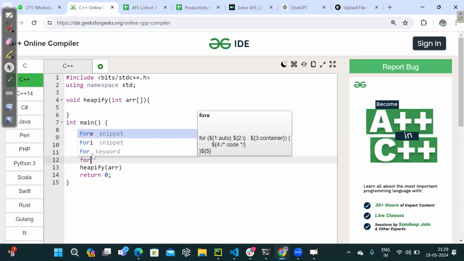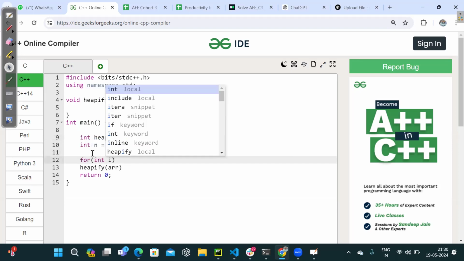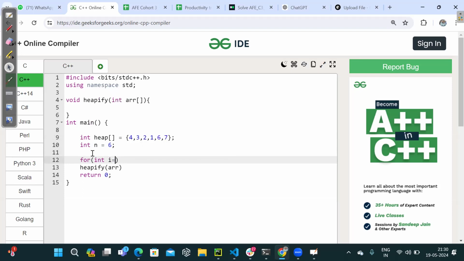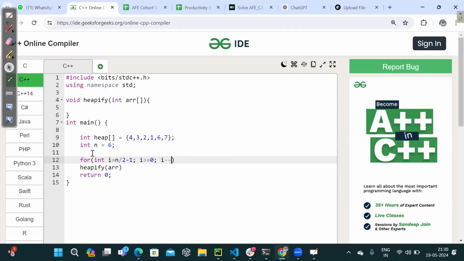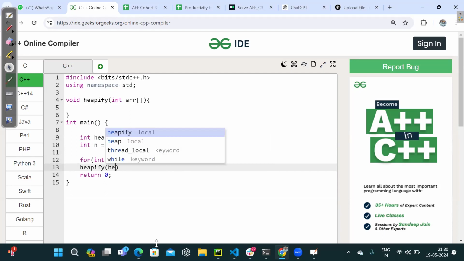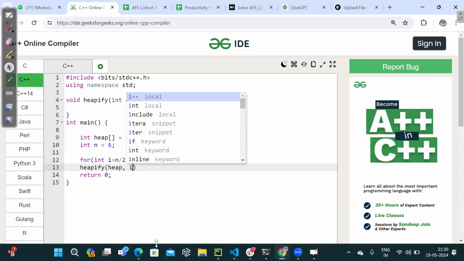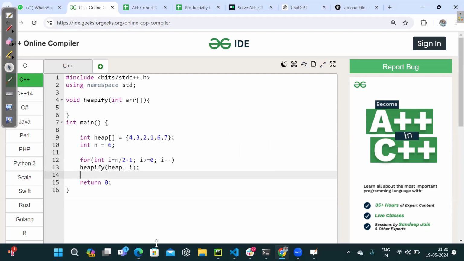So let me run a loop for that. I would be saying for int i that starts off from n divided by 2 minus 1, and then i greater than or equal to 0, i minus minus. Keep on running the heapify on the given array, whatever I'm having, heap, that starts off from the ith index. That's how I may try running it.